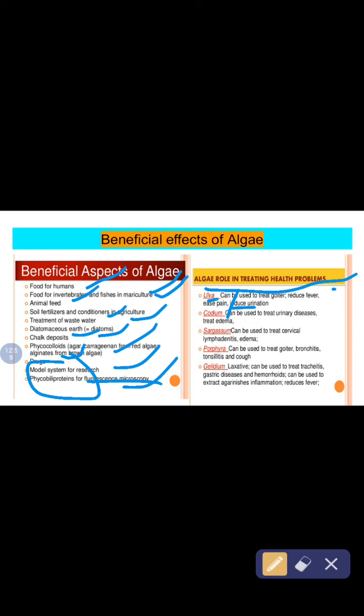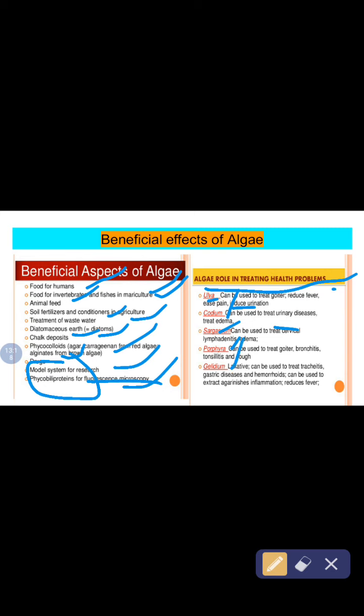See, all are names of algae. Sargassum, it is also algae, can be used to treat cervical lymphadenitis and edema. Porphyra can be used to treat goiter, bronchitis, tonsillitis, and cough.